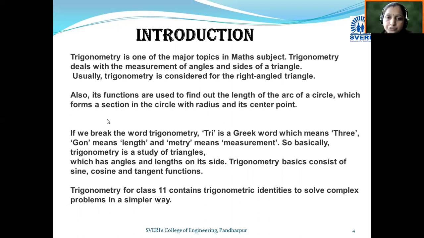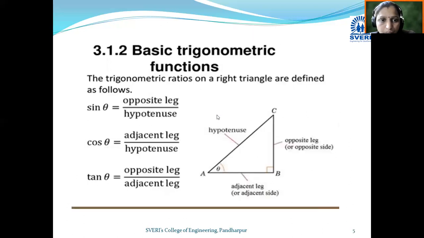Also, its functions are used to find out the length of the arc of the circle, which forms the sections in the area with radius and its center point. This is the basic concept behind trigonometry. In 11th standard, you can see trigonometric identities are used to solve complex problems. So this is the introduction of trigonometry. Let's move towards the basic formulas and basic concepts which are useful to solve the MCQ questions which will be asked in the MSCET exam.